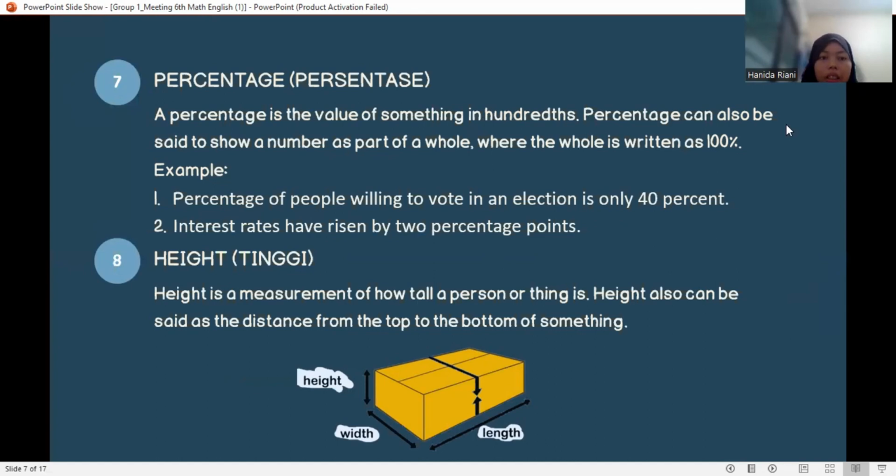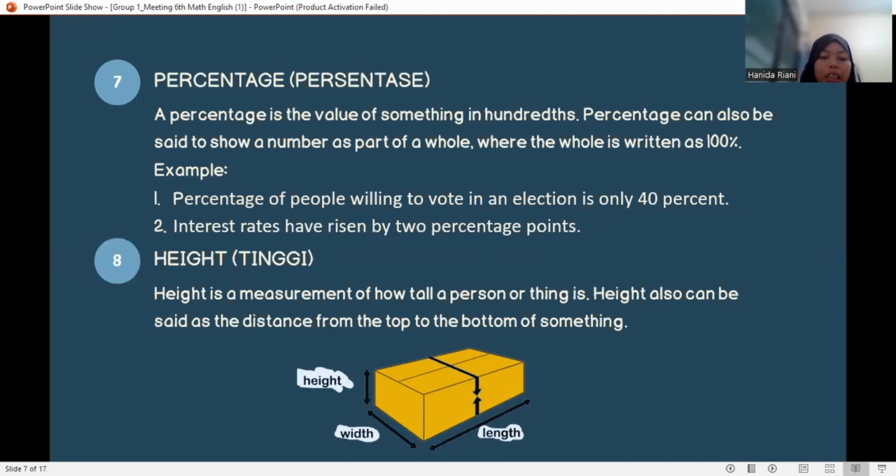A percentage is the value of something in hundreds. Percentage can also be said to show a number as part of a whole, where the whole is written as 100. Example, the percentage of people willing to vote in an election is only 40%. Interest rates have risen by 2 percentage points.